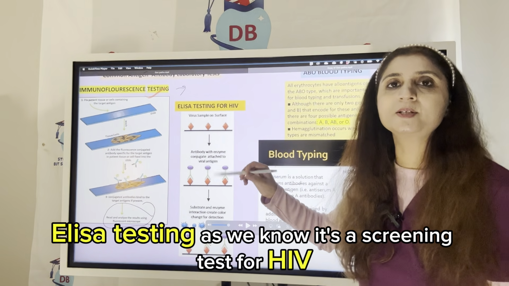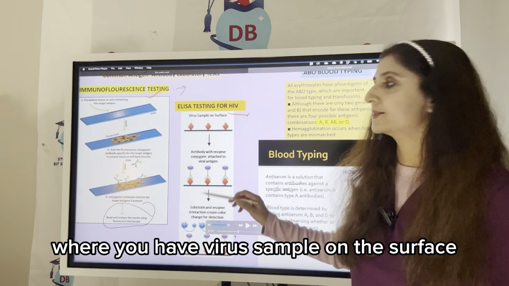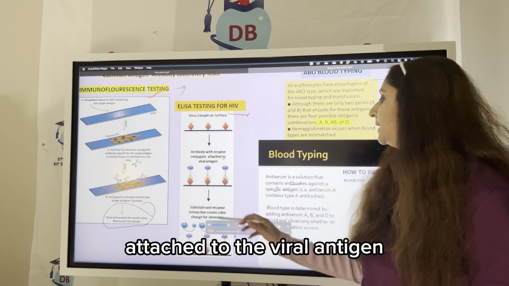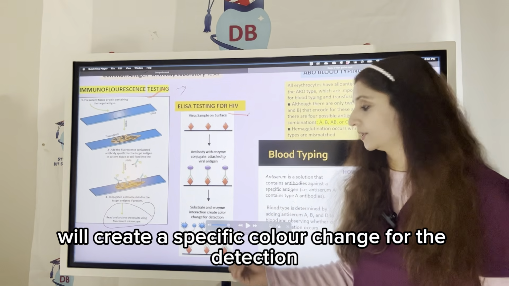ELISA testing, as we know, it's a screening test for HIV, where you have the virus sample on the surface, then antibody with the enzyme conjugate attached to the viral antigen, and then substrate and enzyme interaction will create a specific color change for the detection.